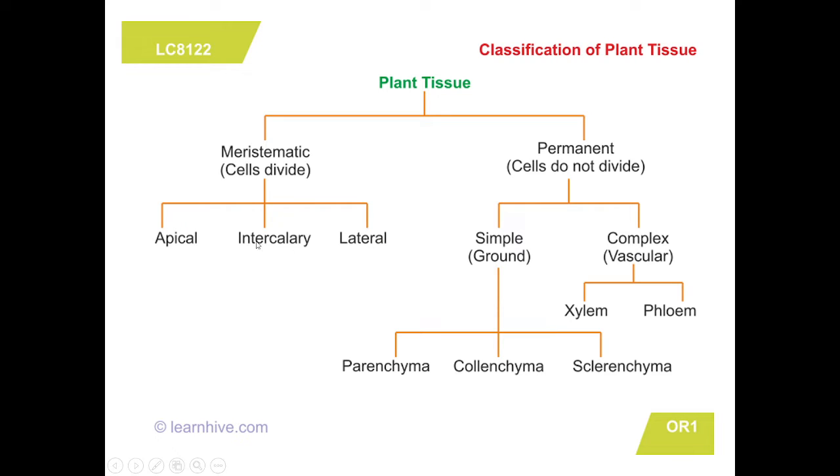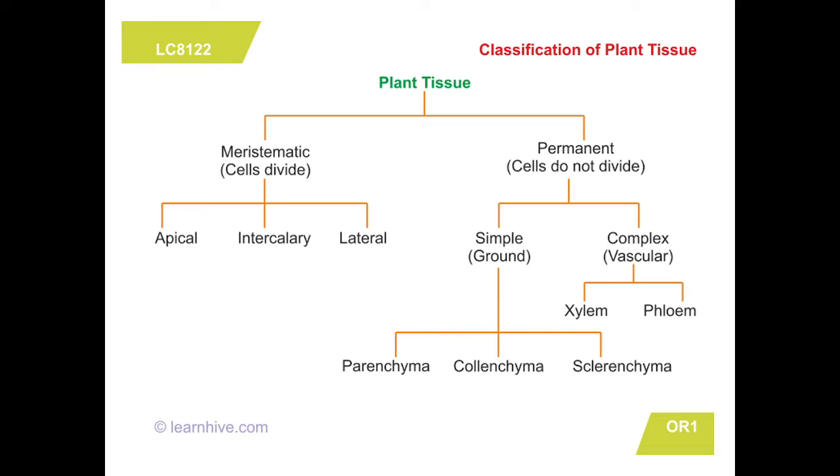In meristematic tissues there are again three types: apical, intercalary and lateral. That we completed in session number 2. Then in permanent tissues again there are two types, simple and complex. Simple tissues we completed in session number 3.